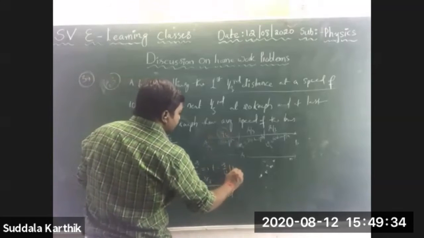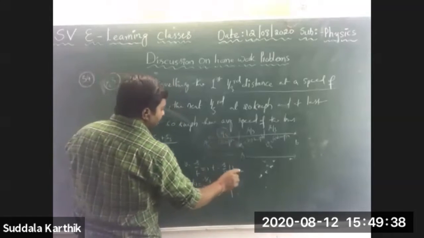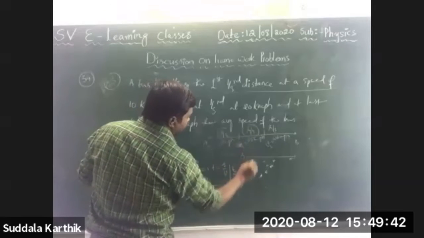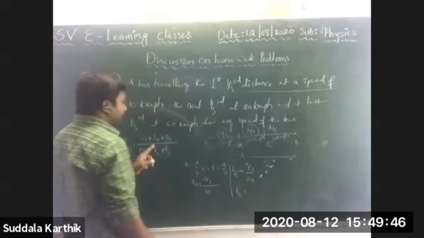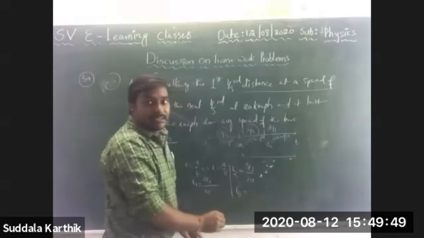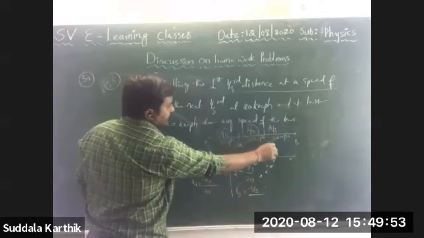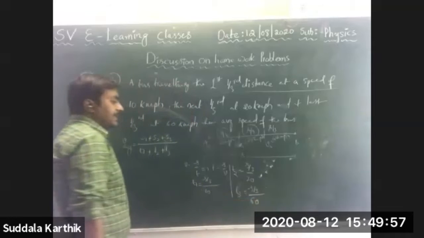Next, T2 is S2 by V2. S2 is S by 3. V2 is 20. Next, T3 is S3 by V3. S3 is S by 3. V3 is 60. Right, Nana?